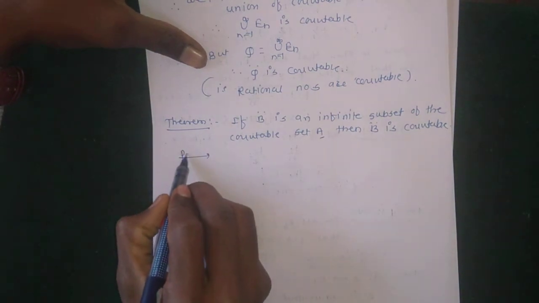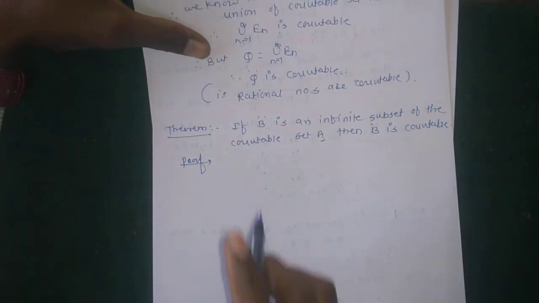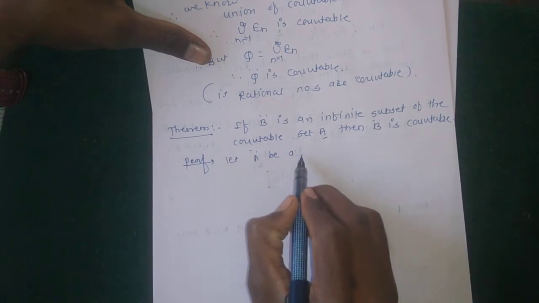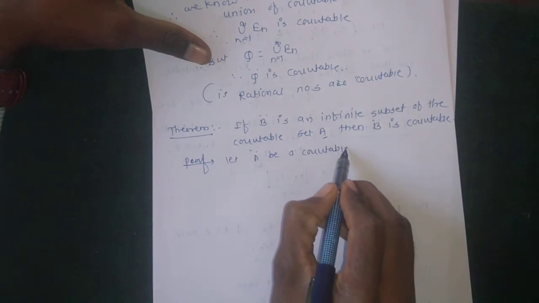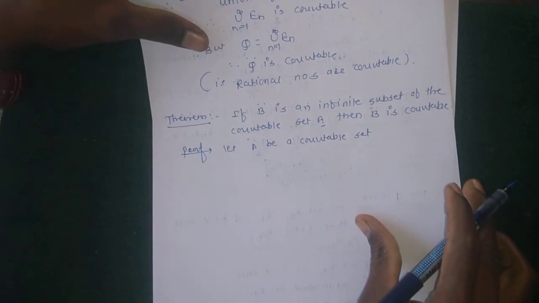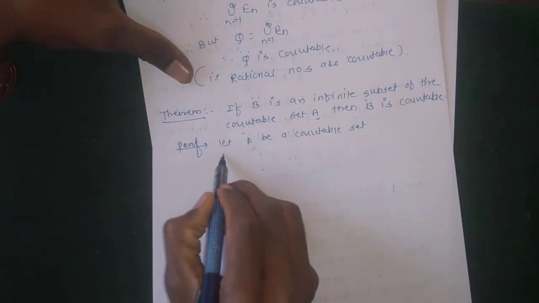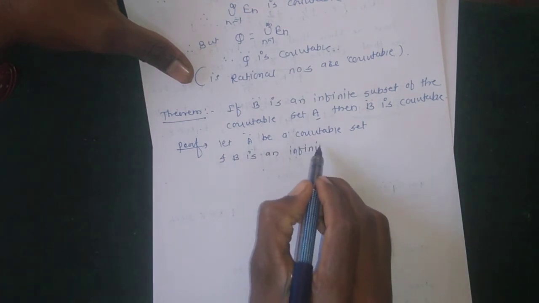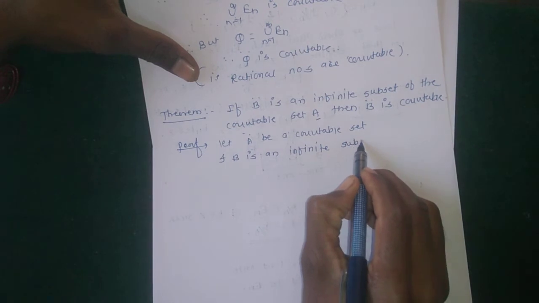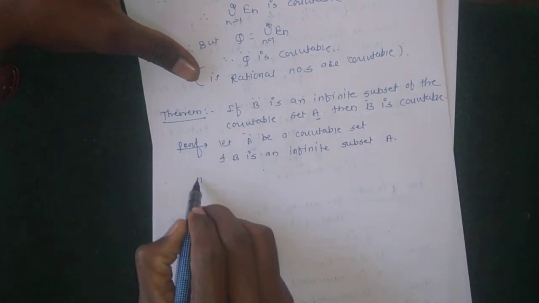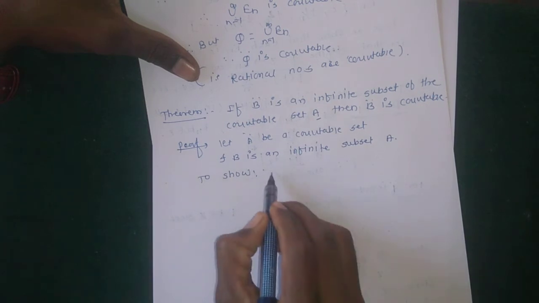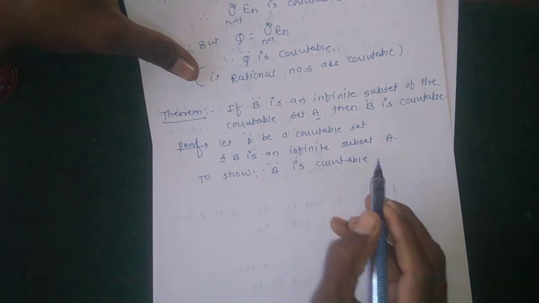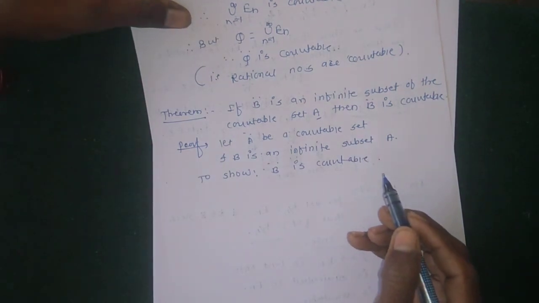Here is the proof of this theorem. Let A be a countable set and B an infinite subset of A. What we have to show here is that B is countable.